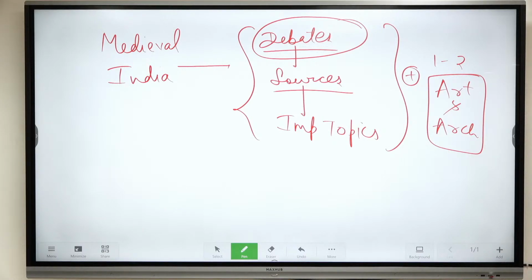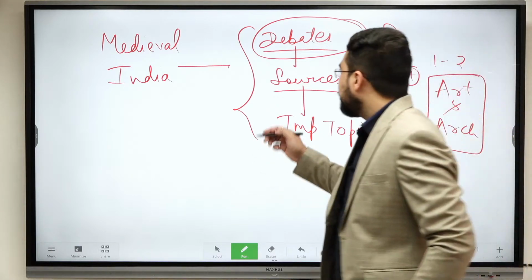Then we have the decline of the Mughals. Every year we get one question from the decline of the Mughals. कभी जागीरदारी क्राइसिस, कभी कोई क्राइसिस, वही 3-4 इसके आपके कॉजेज हैं. At times it's the lack of preparedness of the army, and last comes the rise of the Marathas. So these are the important debates which we need to cover.